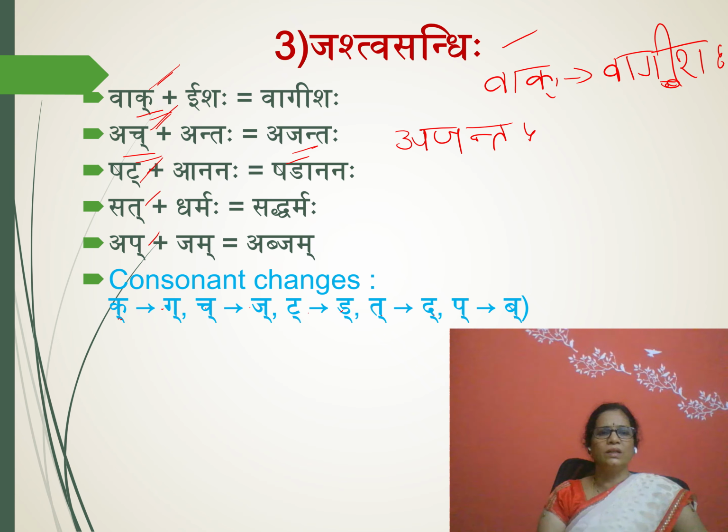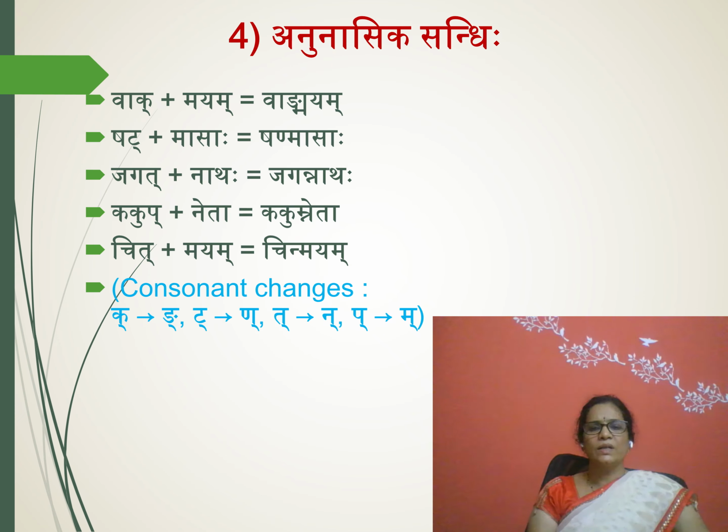Okay, next shat. This will be changed into that varga's third letter. Shad. Shadananaha. Sat dharmaha. Ta will be changed into da. Sat dharmaha. Up. Pa will be changed into ba. Abjam. Okay, understood?